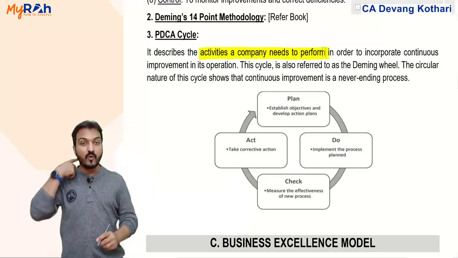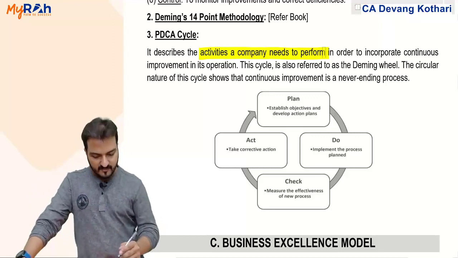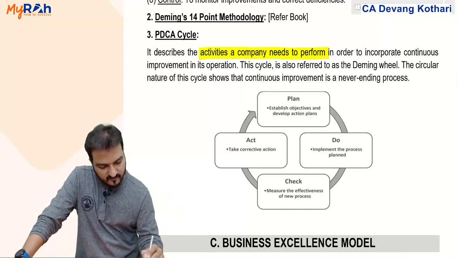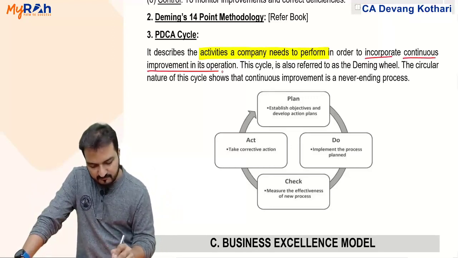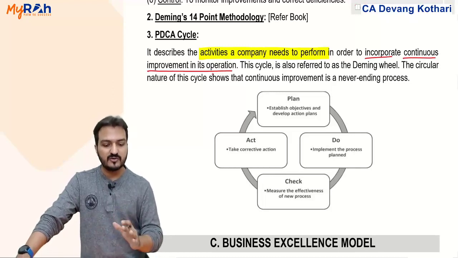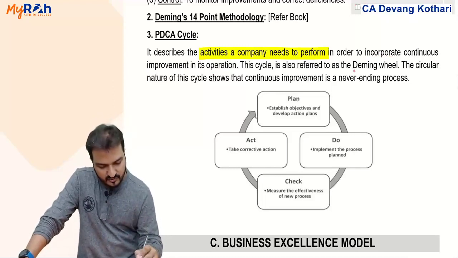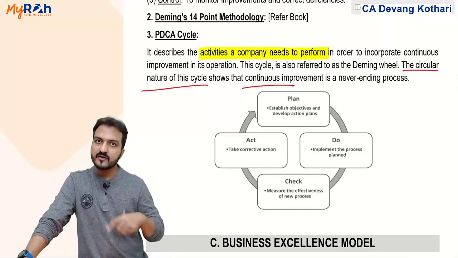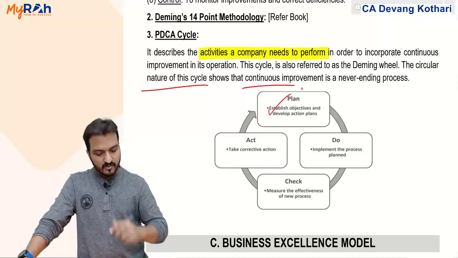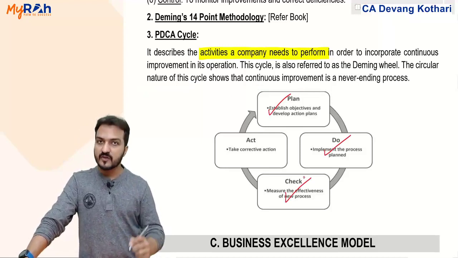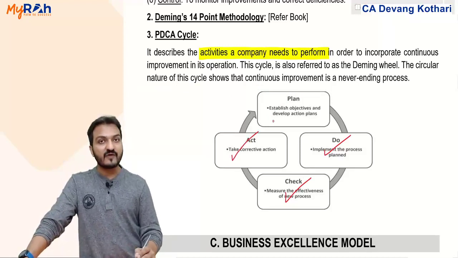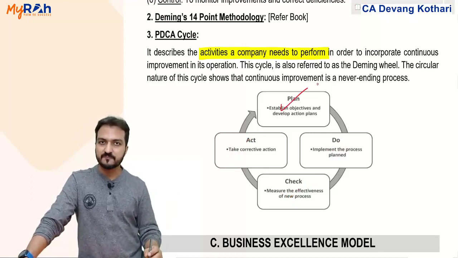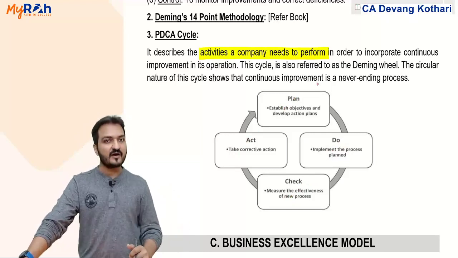So for TQM, what activities a company should do? Well, for TQM, activities that the company needs to perform are these. Describes the activities that a company needs to perform in order to incorporate a continuous improvement in its operations, in order to implement TQM. This cycle is also known as the Deming wheel. And the circular nature of the cycle shows that it is a continuous process. You plan for quality improvement, do the things that you planned, check whether your plan is working or not, and if it is not working, take corrective actions and do the plan again. Keep going. This becomes my PDCA cycle. Done? Yeah. This was the important theories under TQM.